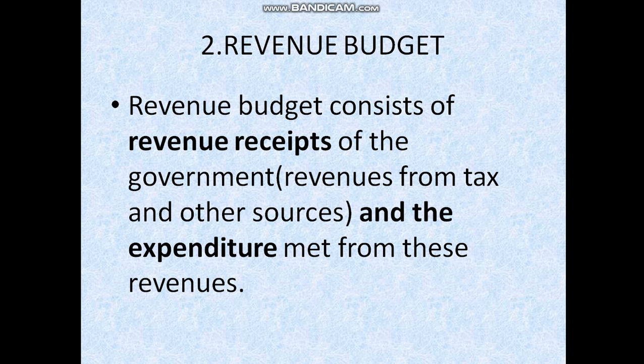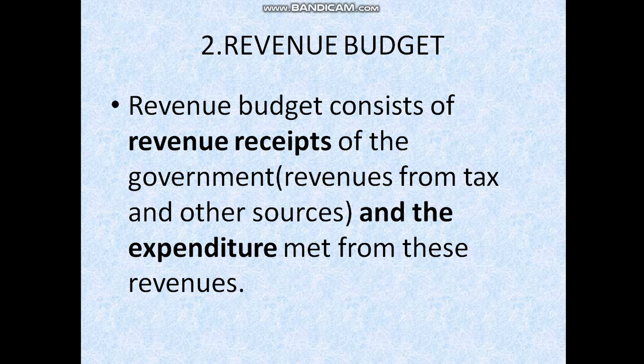Then the second financial budget is the revenue budget. There are four types of budgeting, and the first one is financial budgeting. In financial budgeting, the first one is the capital budget, then the second one is the revenue budget.